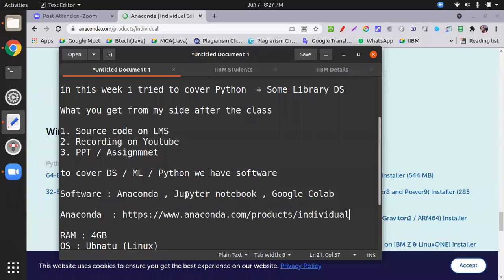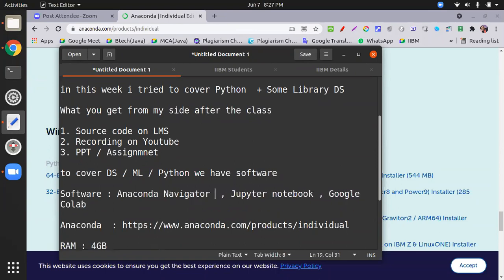Okay, so this is Anaconda Navigator. The full name is Navigator. It contains thousands of packages and approximately 50 softwares, and one of the software in Anaconda Navigator is Jupyter Notebook. The second thing is Google Colab. What is that?